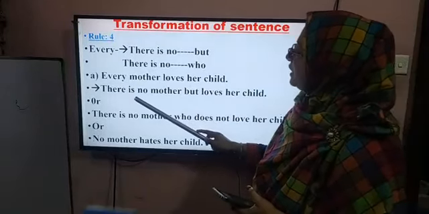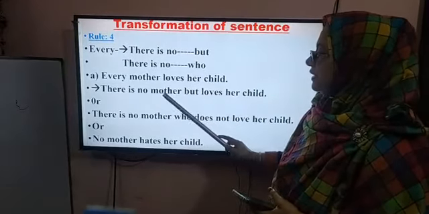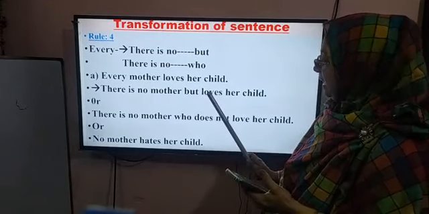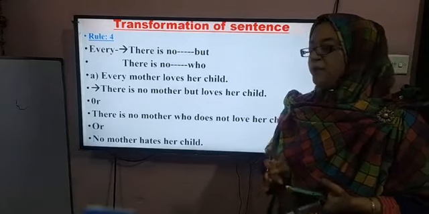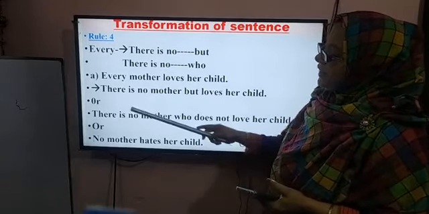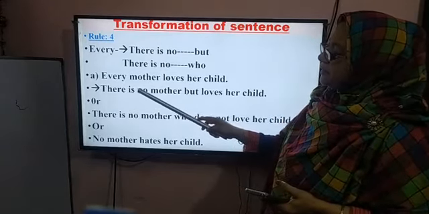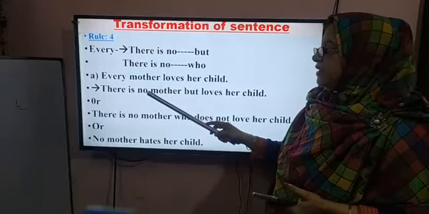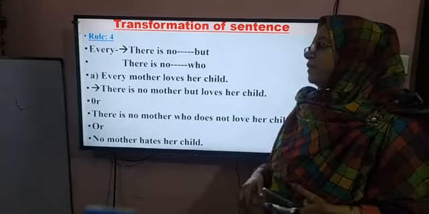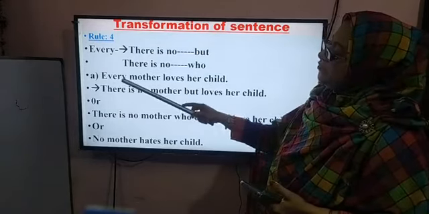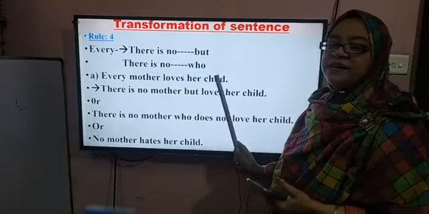So the answer will be: there is no mother but loves her child. This is one example. Sometimes you will find this type of sentence in the question paper. Then if they ask you to turn it into affirmative, the answer will be every mother loves her child.